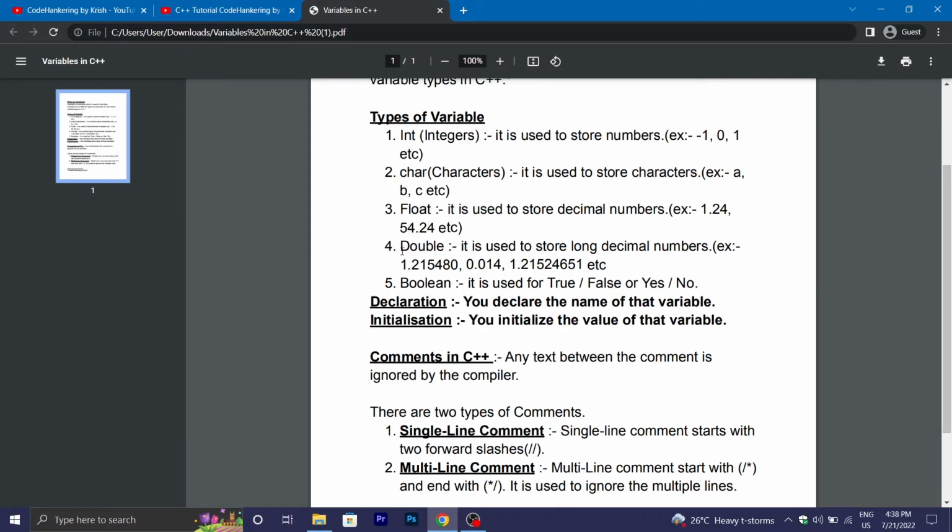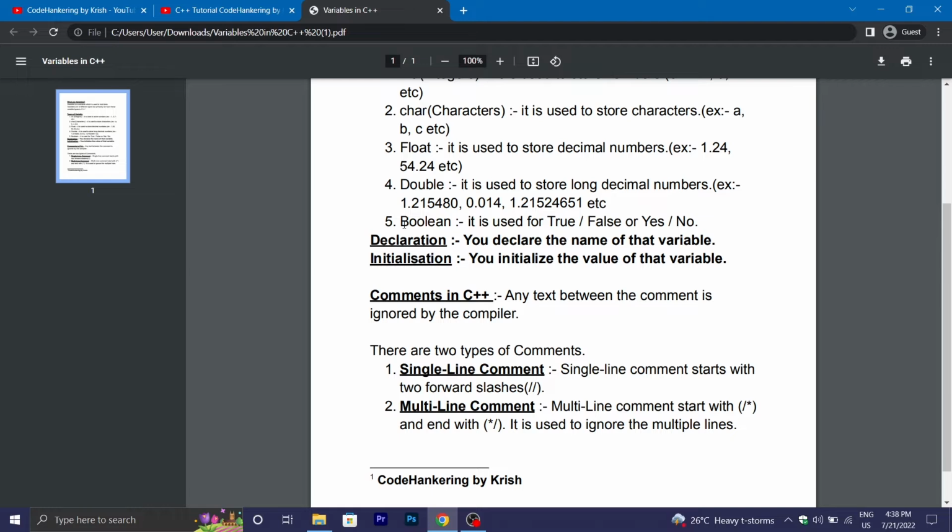Fourth, double. Double is used to store long decimal numbers, for example 1.215480 and other numbers. Fifth, boolean. Boolean is used for true or false and yes or no. Basically, boolean is used when you have to check whether a condition is true or false.